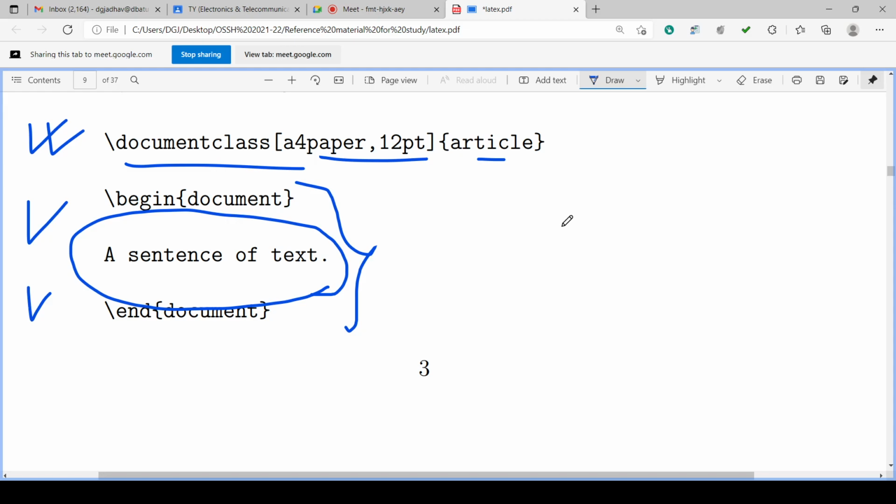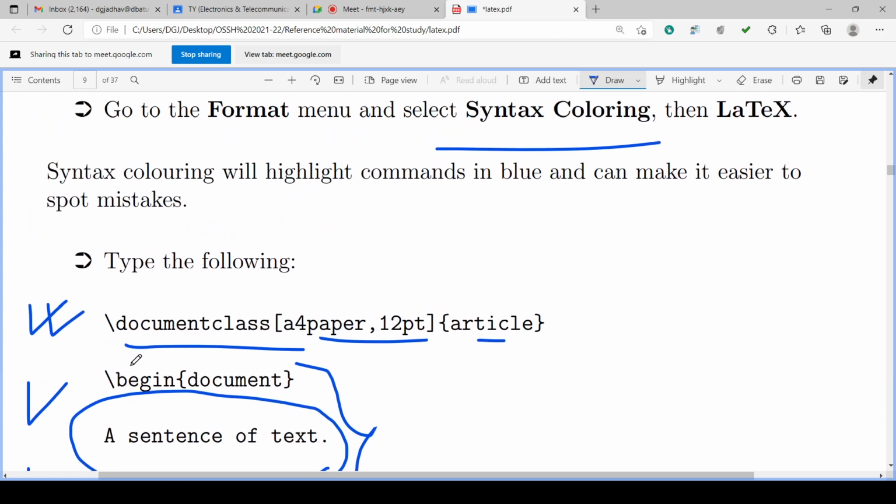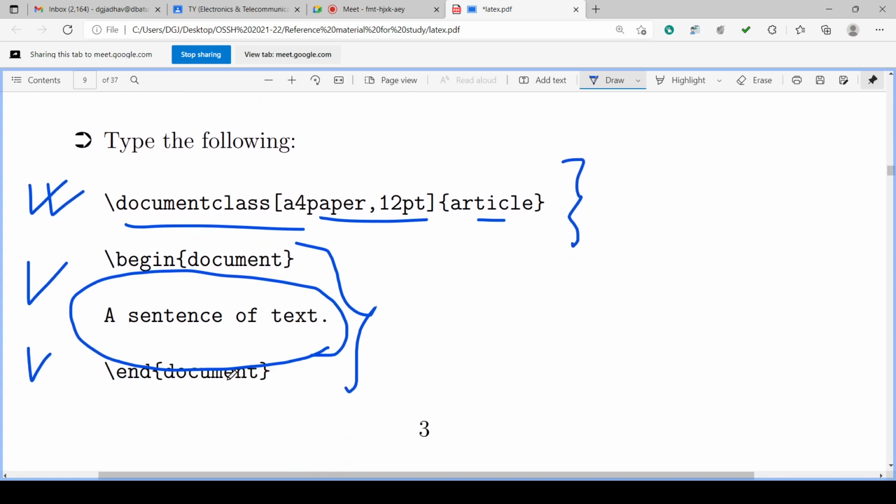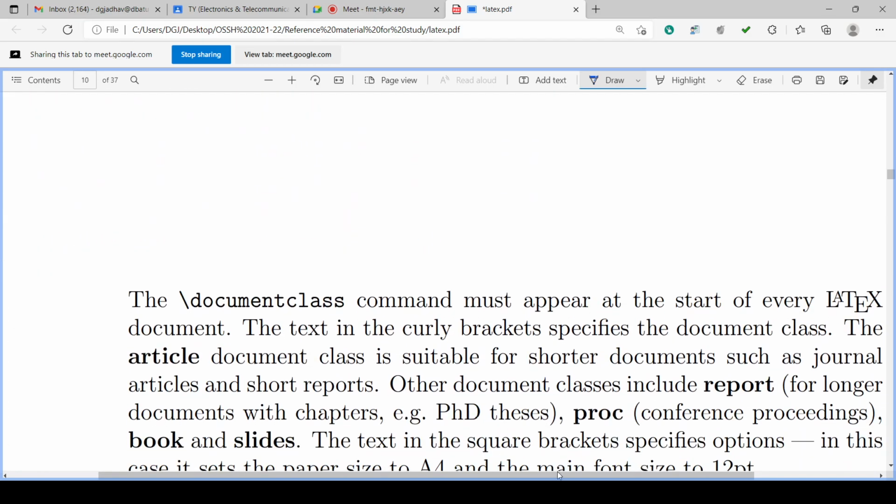Sometimes we require a heading, sometimes a chapter number and chapter title, sometimes a list, sometimes an equation. Accordingly we have to code it. So coded text will be there, or plain text also may be there, which is put in between begin and end of the document. Before begin document is called the preamble, and it is considered by the compiler, but after end document nothing is considered. It will be skipped by the compiler.